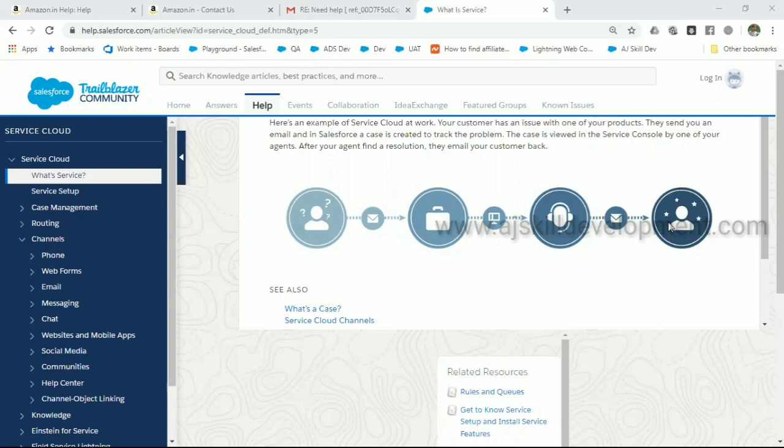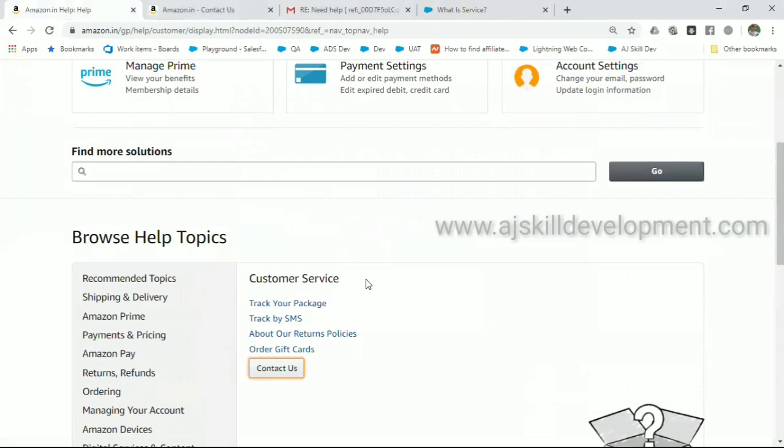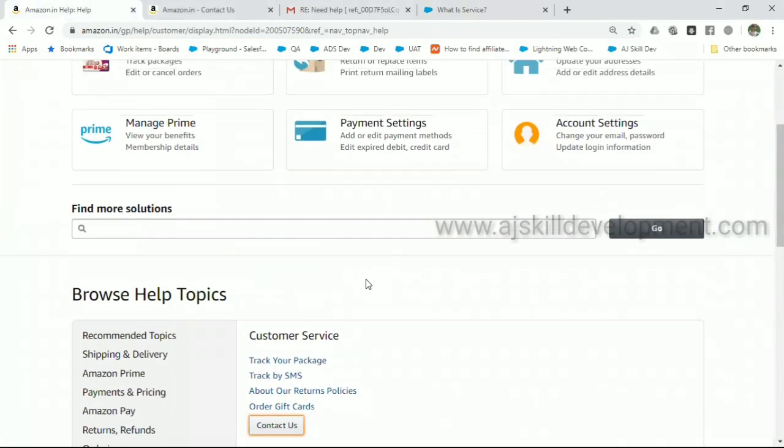Let me give a quick demo of how I have already configured that and how it works. For example, I'm an Amazon customer. I want to reach out to Amazon to know about Amazon Business.